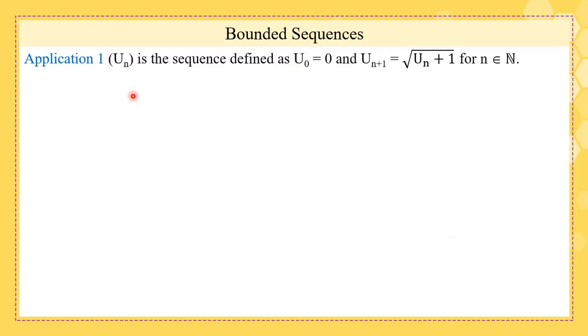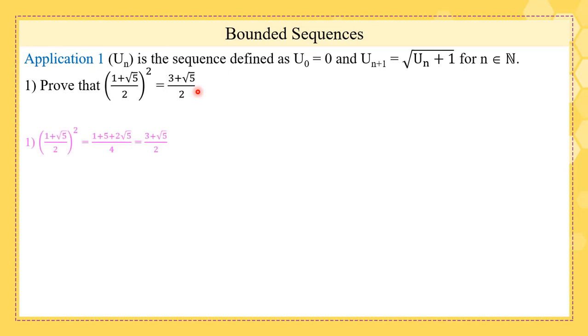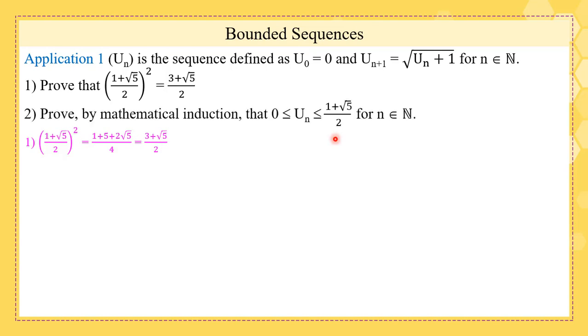Let's see this application. Un is a sequence defined as follows. First part, we need to prove this identity. Try to do it alone. So by expansion, we get the answer. We need to prove by mathematical induction that un is bounded between 0 and (1 plus radical 5) over 2 for every n. Try to do it alone.